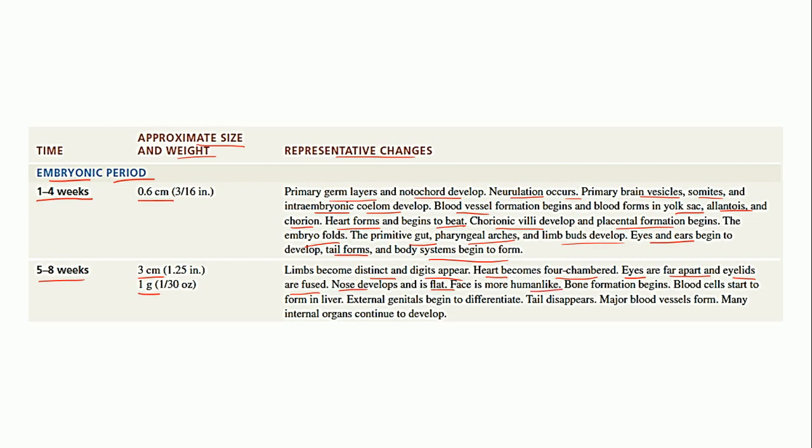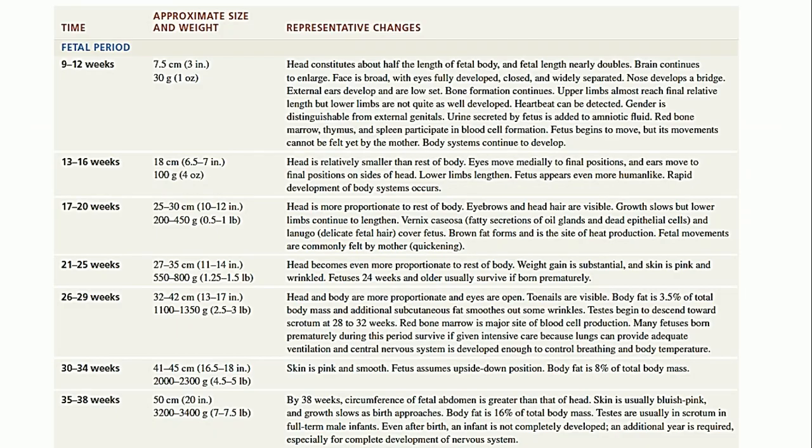Bone formation will also begin during this stage. Then blood cells also start to be formed in the liver. The external genitals, of the male or the female, will begin differentiating in this period. The tail disappears during these 4 weeks, the major blood vessels will form, and many internal organs will continue to develop. So this is to do with the embryonic period.